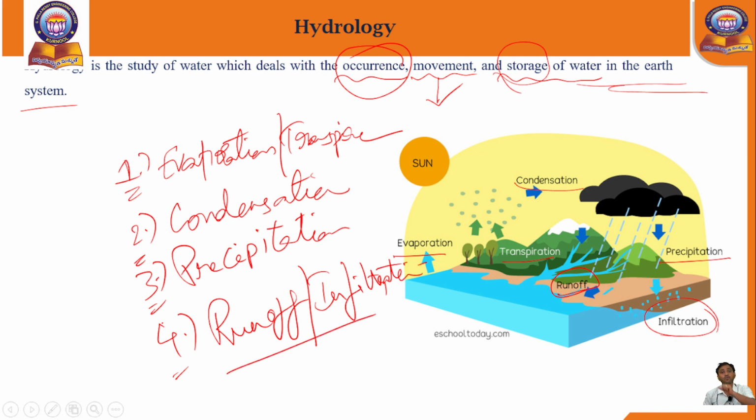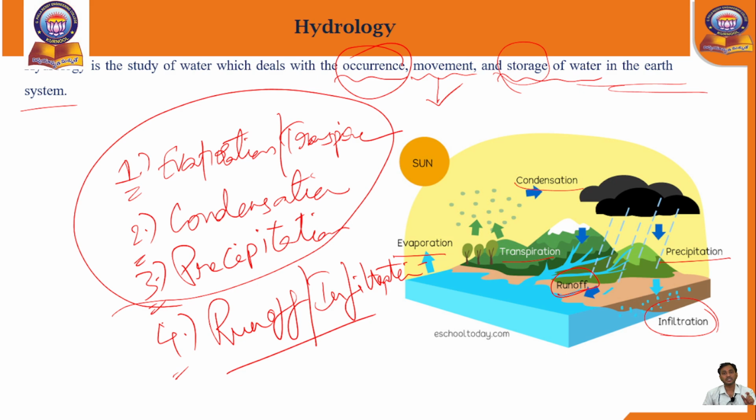So how the rainwater is going to occur means the first 3 stage levels. This is the water cycle process. We will discuss each point, everything.